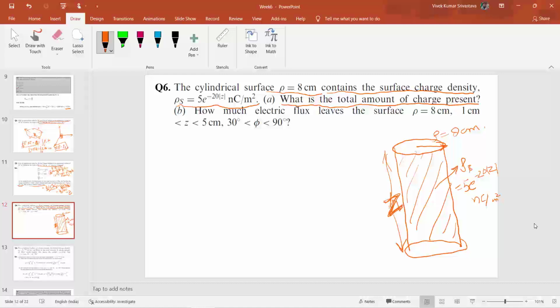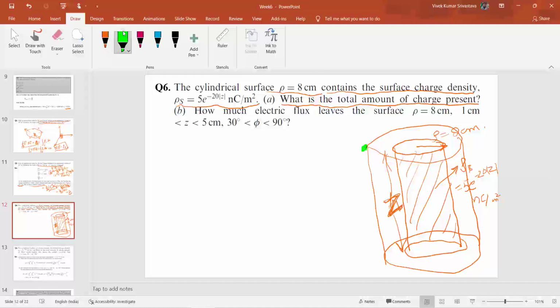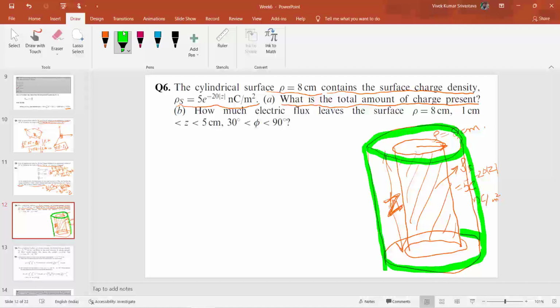Okay, so for finding this, we first take a Gaussian surface here. Let me change the color. This is my Gaussian surface, such that the cylindrical surface is contained inside this Gaussian surface.